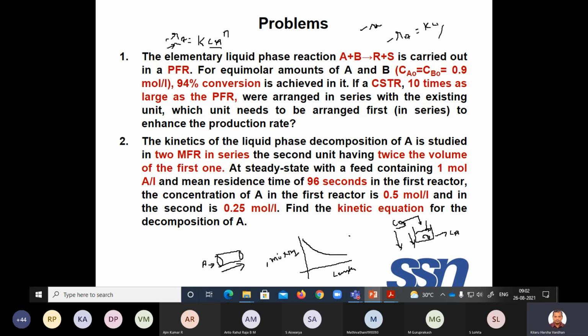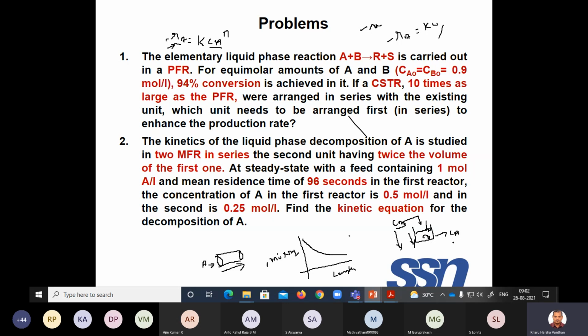Whereas here, the concentration goes from CA naught, very high, to CA, which is very low, all of a sudden, immediately. Therefore, with very low concentration, your rate also will be low. This is the reason why the rate is low and again the conversion is low.